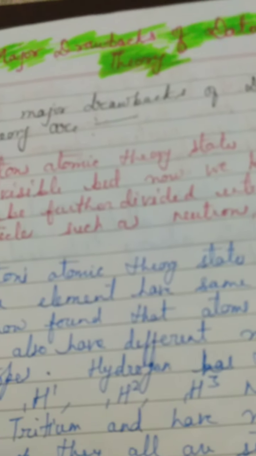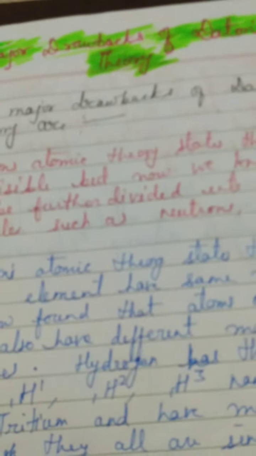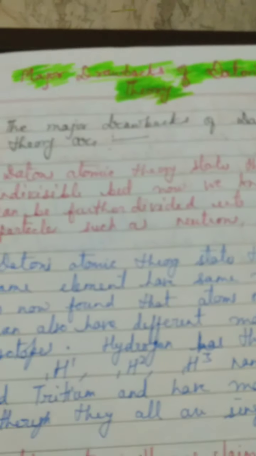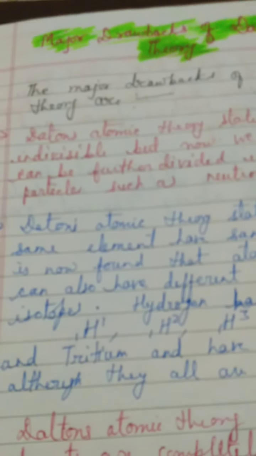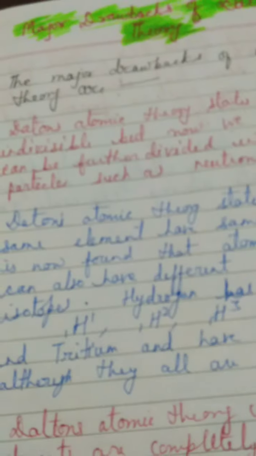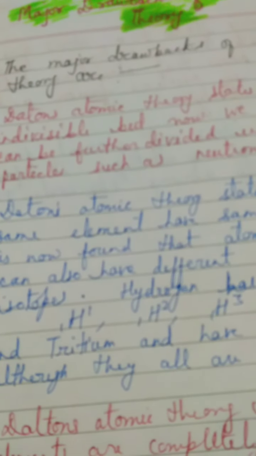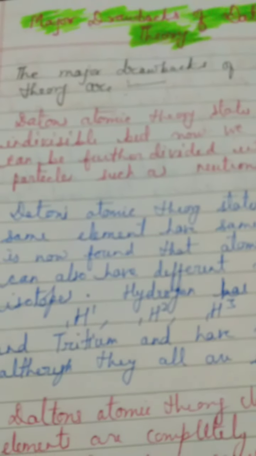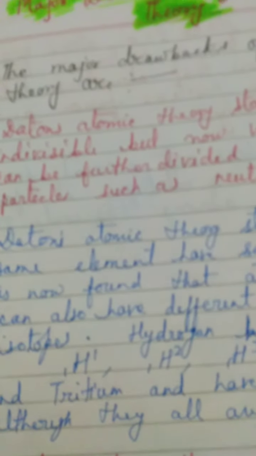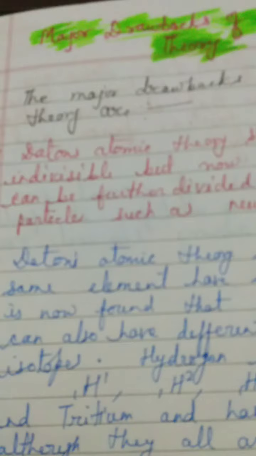What are the major drawbacks of Dalton's atomic theory? Because Dalton's atomic theory, no doubt, is a very successful theory in giving us the identification of the atom, which is the tiniest particle or building block of matter, but Dalton has slacked somewhere also, because Dalton has not done any experimentation himself, but he has tried to explain the experimental laws.